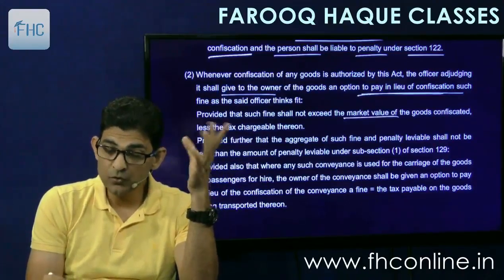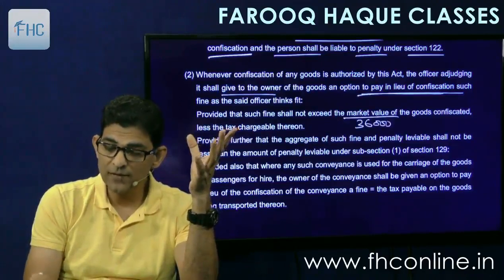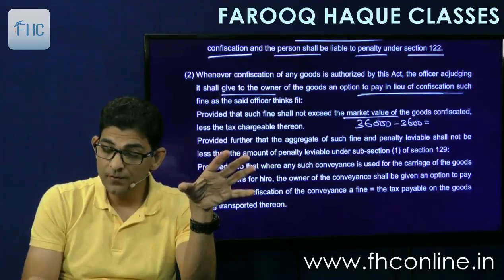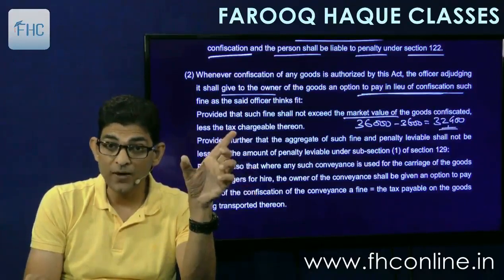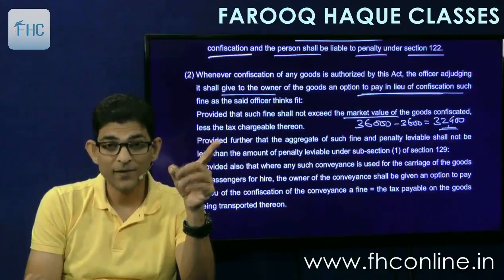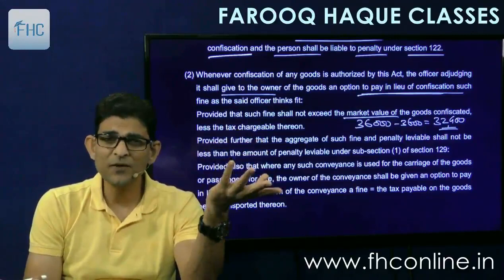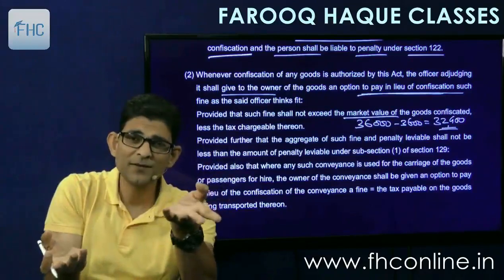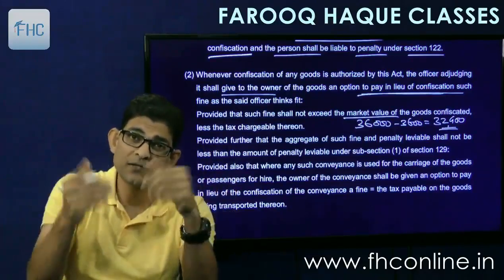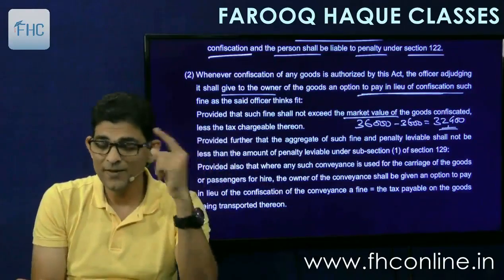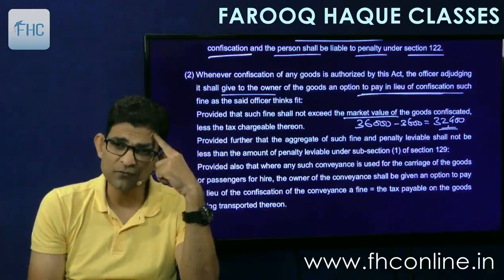If the market value of the goods is say 36,000 and the tax is say at the rate of 10%, 3,600, so the balance comes to 32,400, right? So total fine in lieu of confiscation can be 32,400, not more than that. In fact, it will be much less. Otherwise, why would the person come to pay fine in lieu of confiscation? Keep the goods, he will say. Why should I pay fine? I should pay fine which is equal to market value and take the goods. So what is the value of goods then? So he doesn't want the goods. He said keep it. So fine would be something less, like 4,000, 5,000, 10,000.